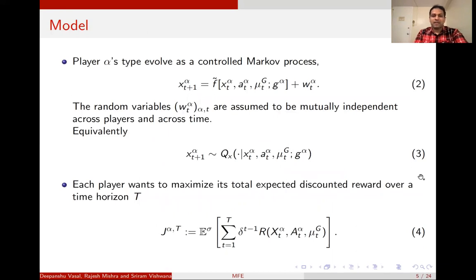Now, player alpha's type evolves through a controlled Markov process, where the next state depends on the previous state, action, mu_t of g, and the graphon g alpha. We also have an additive noise w_t of alpha, which is assumed to be mutually independent across players and across time. Equivalently, we assume that x_t of alpha can be updated through the kernel given in equation 3. Each player wants to maximize its total expected discounted reward over a time horizon T, which is given in equation 4.